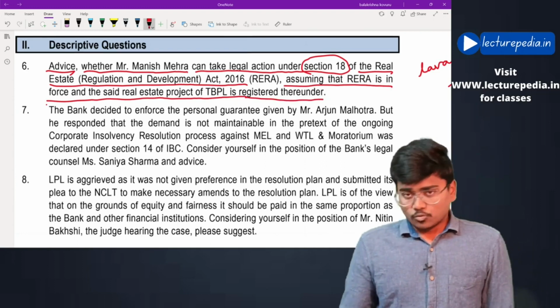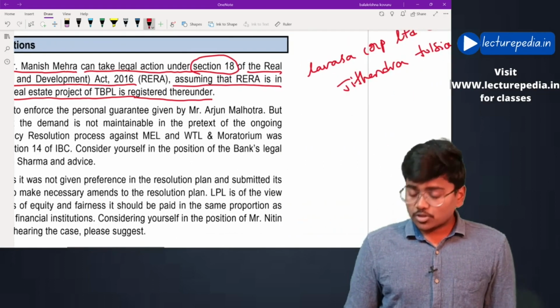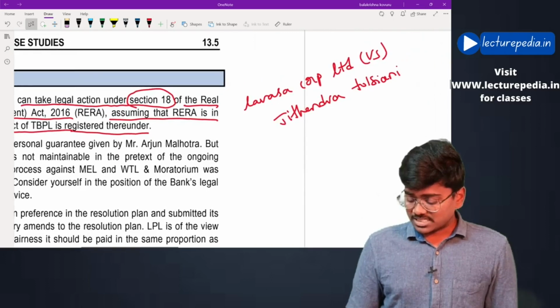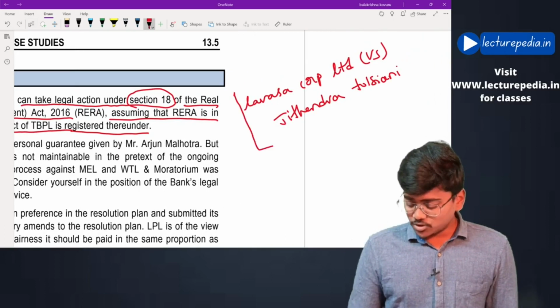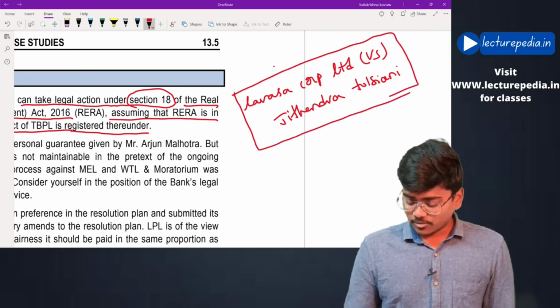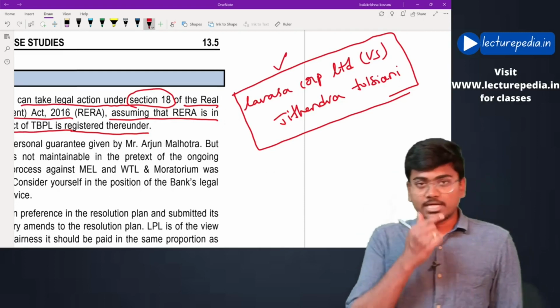See, we have already discussed in one of the MCQs that even though it is in the form of a lease, the terms of the lease are such that it amounts to a sale transaction. As per this case law, Lavasa Corporation Limited versus Jitendra Tulsiani.